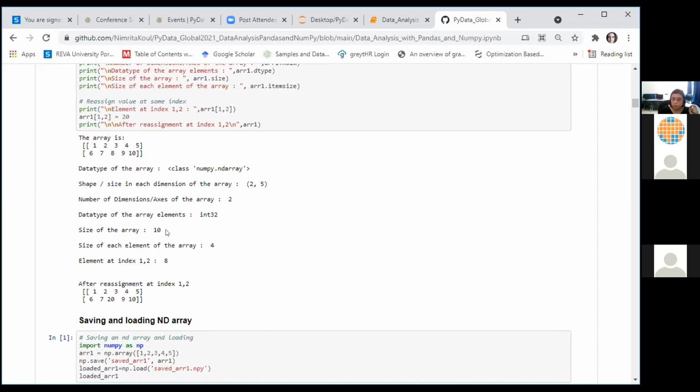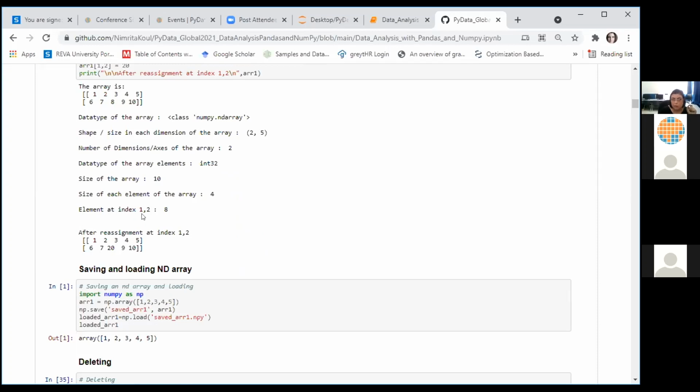Right, the total size of the array is 10. There are 10 values in the array. Each element's size is 4. My integer storage requires 4 bytes. Therefore, I'm getting this value as 4, right? The element right now at index 1, 2 is 8. Once I reassign this index, the value at this index becomes 20.